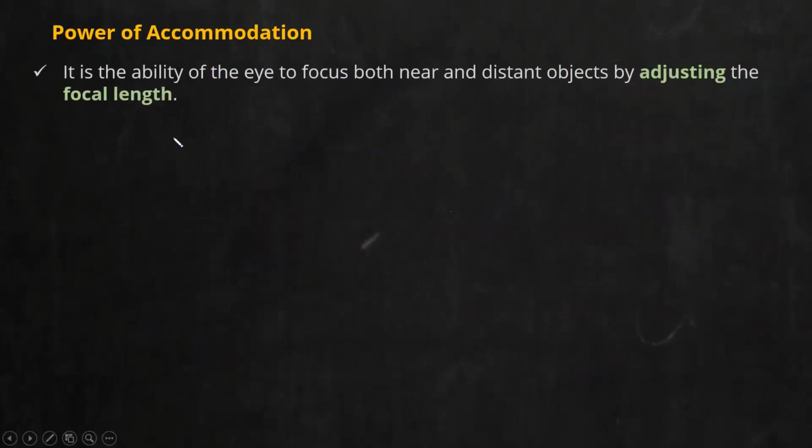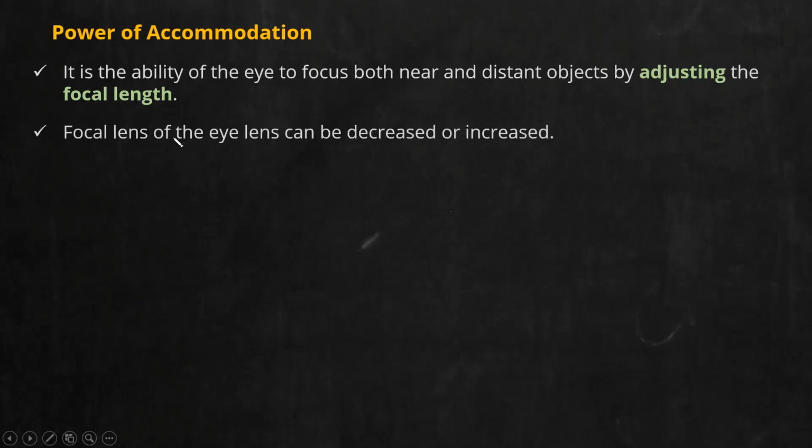So write it down. First, write down the definition. It is the ability of the eye to focus near and distant objects. Due to the power of accommodation, you can, in an instant, switch either to a nearby object or a distant object. That is a benefit of the power of accommodation. Write down this statement also. Focal length can be increased or decreased. If the lens is thick, the focal length is less. If the lens is thin, the focal length is more.